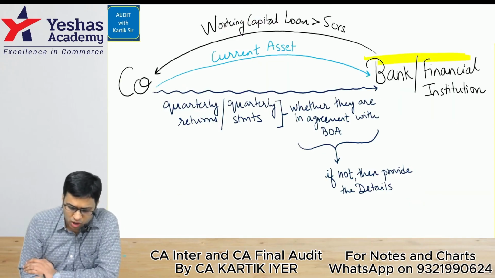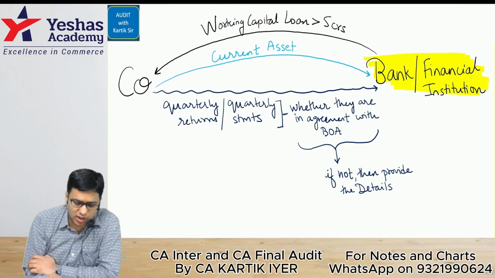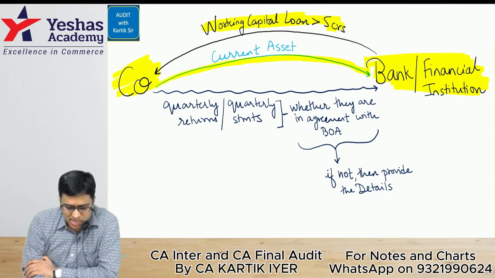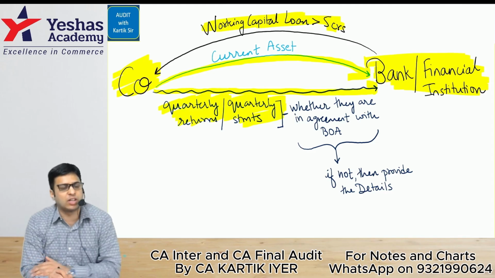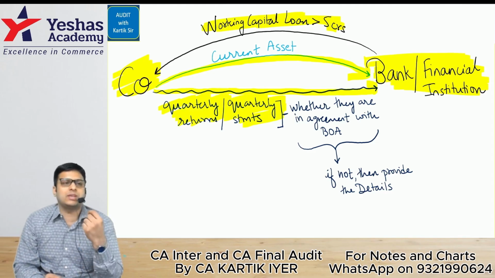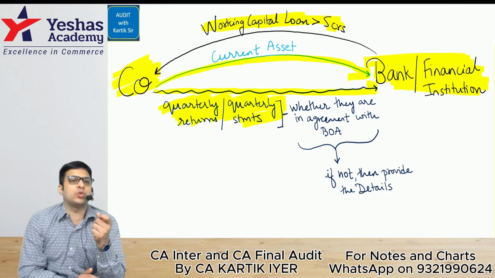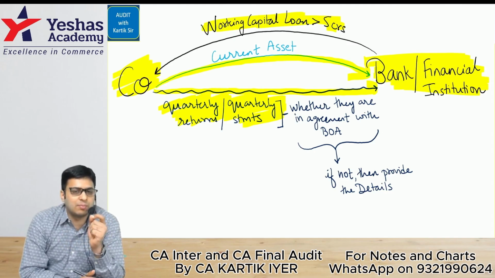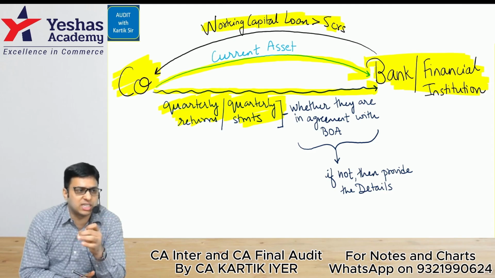The bank or finance institution has given a working capital loan to the company of more than 5 crores. They will take current assets as security. They'll also want the company to file quarterly statements or returns where the bank can keep a check on the value of inventory at the godown. The company sometimes may try to fool the bank by showing a higher value of inventory. Hence, there is a chance that the company may manipulate its quarterly statements or returns.